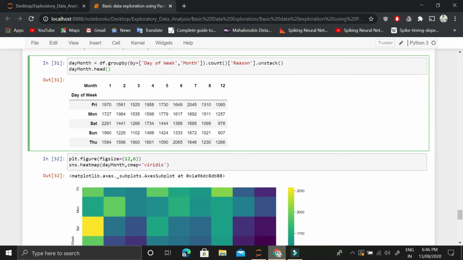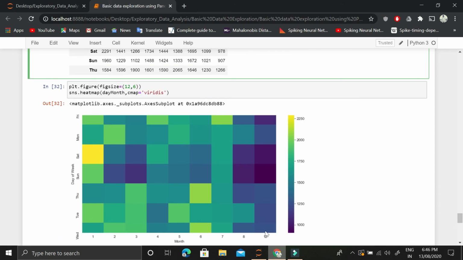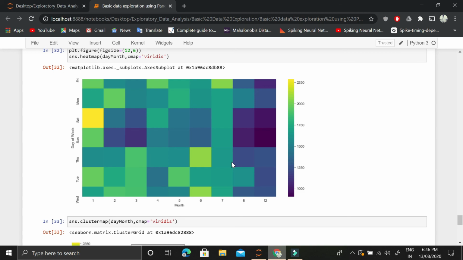And then we could do the same thing, but not for each day and hour, instead for the combination of day, hour, and month. It is more crude. We could not see much of a pattern here, but still we could see a pattern in the Saturday and Sunday fields, where the number of calls made was of course less. But this is somehow different, where the number of calls made was maximum in the first month and on this Saturday. I don't know why it's an anomaly. It needs further exploration, because a lot of calls were made during this first month on Saturdays, this Saturday day of week.